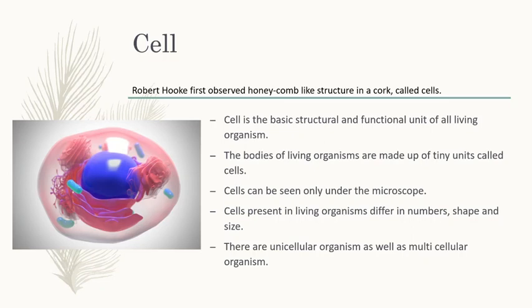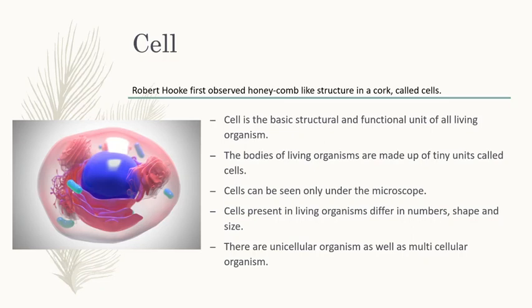What is a cell? The cell is the smallest unit in the body, and the bodies of living organisms are made up of tiny units called cells. Cells can be seen only under the microscope. Why? Cell is very small. So the cells can be seen only under the microscope.